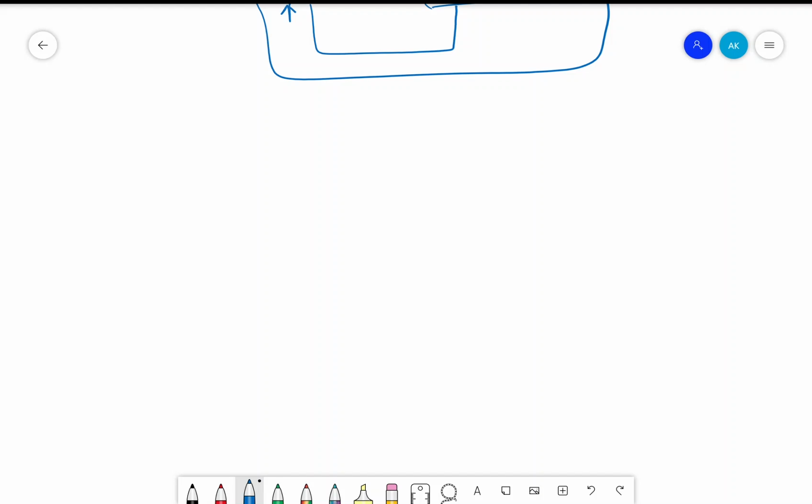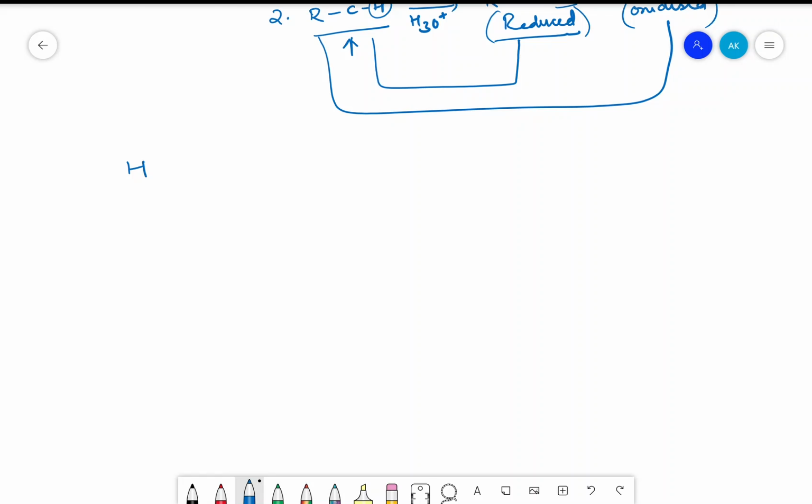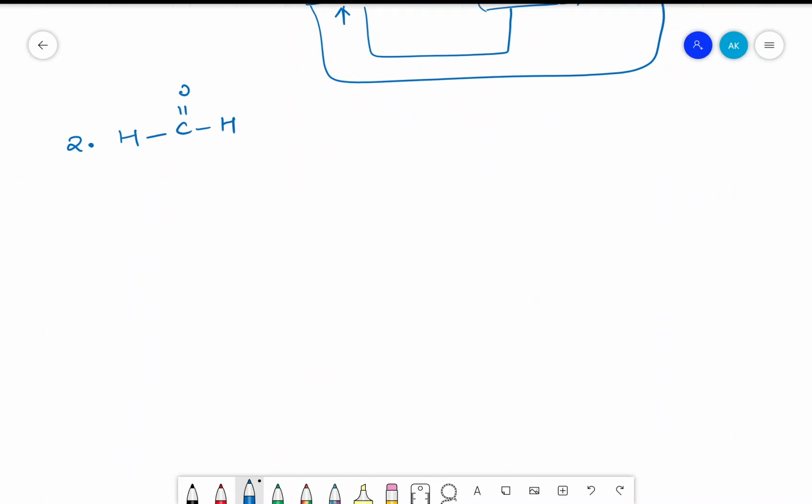Now general reactions for Cannizaro, we are going to first see formaldehyde, which can be represented as HC double bond OH. You're going to use two formaldehydes here. I'm writing two, in the presence of a base that is NaOH, H3O plus.